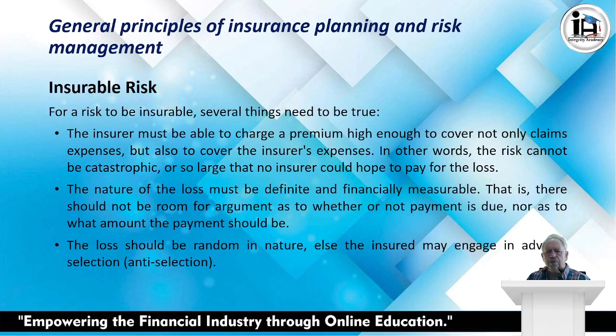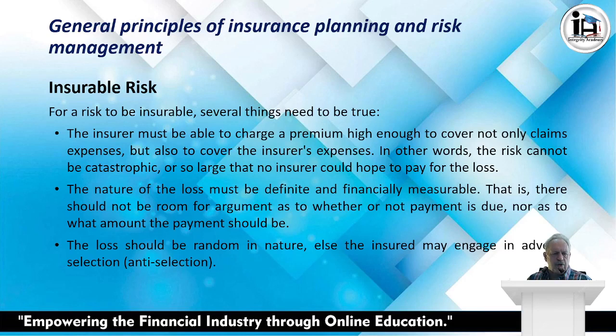Right, what is insurable risk? For a risk to be insurable, several things need to be true. And this is also very important to know. The insurer must be able to charge a premium high enough to cover not only claims expenses, but also to cover the insurer's expenses. In other words, the risk cannot be catastrophic or so large that the insurer could not hope to even pay for the loss.